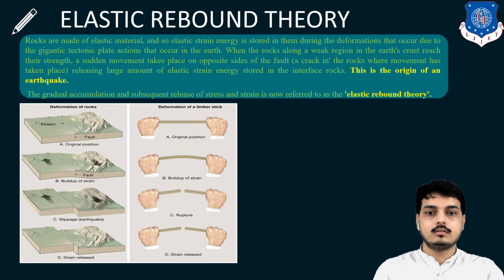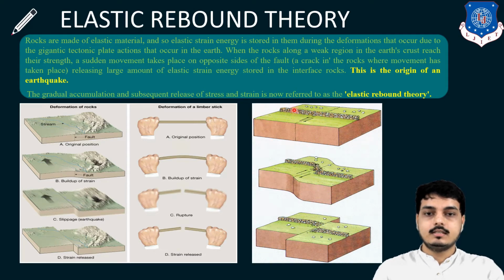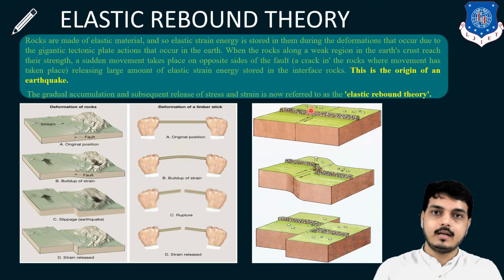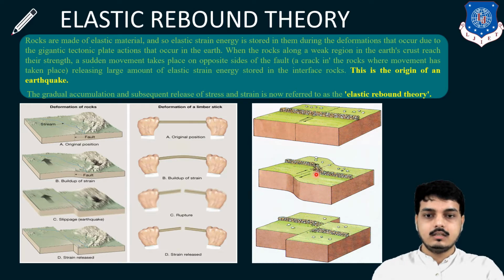Look, I have one more example. Here you can see a wall made up of rocks, just a representation. Now the forces act in opposite directions, and they continue until the rocks reach their maximum capacity. When the rock attains its maximum capacity and more force is applied, sudden failure occurs. That is a deformation, or an earthquake, and then it attains its final position.